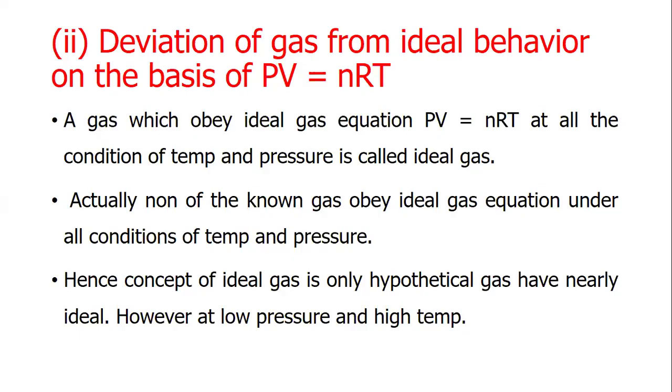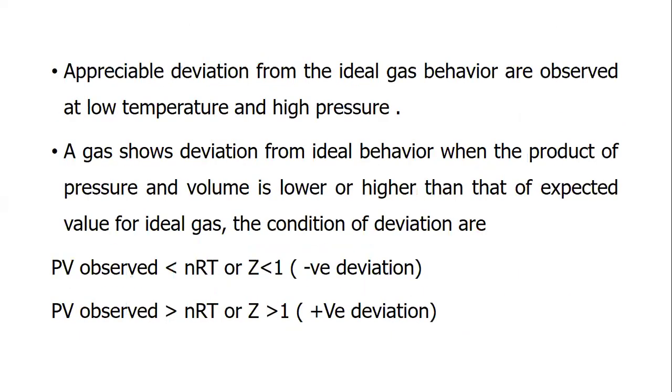Hence, the concept of an ideal gas is only hypothetical; gases behave nearly ideally, however, at low pressure and high temperature. Appreciable deviation from ideal gas behavior is observed at low temperature and high pressure. A gas shows deviation from ideal behavior when the product of pressure and volume is lower or higher than the expected value for an ideal gas.